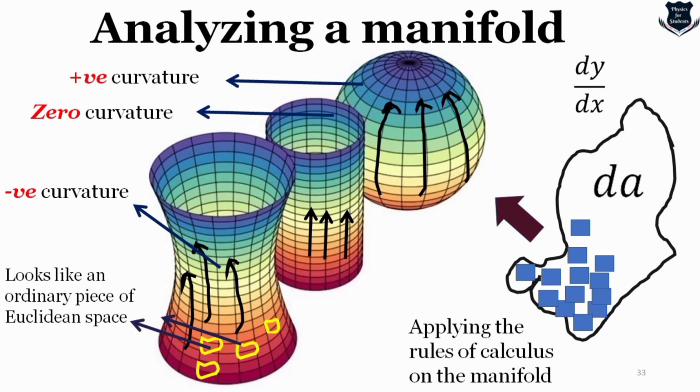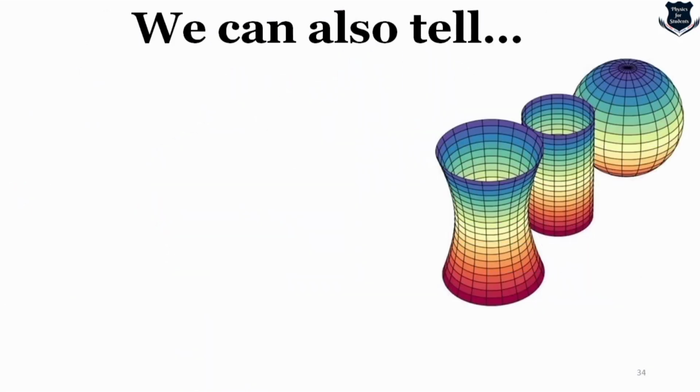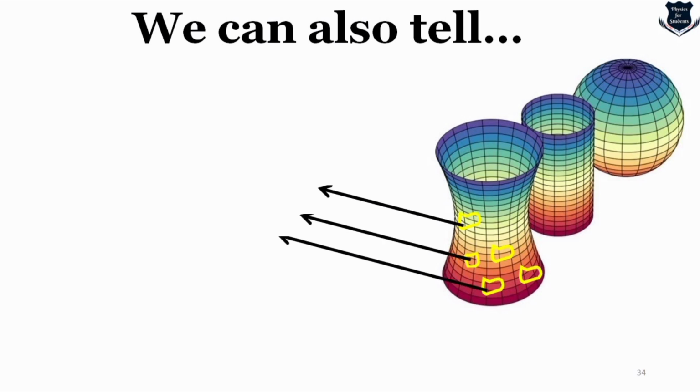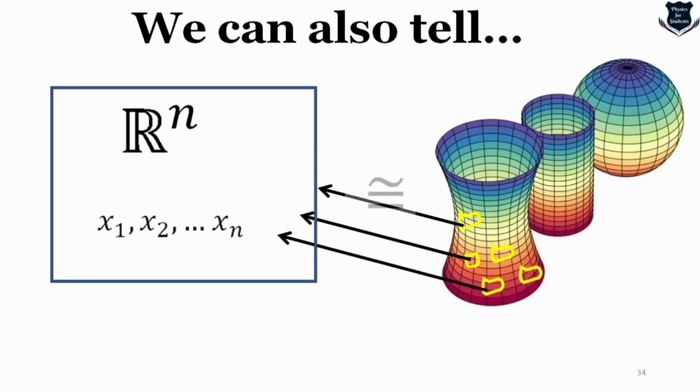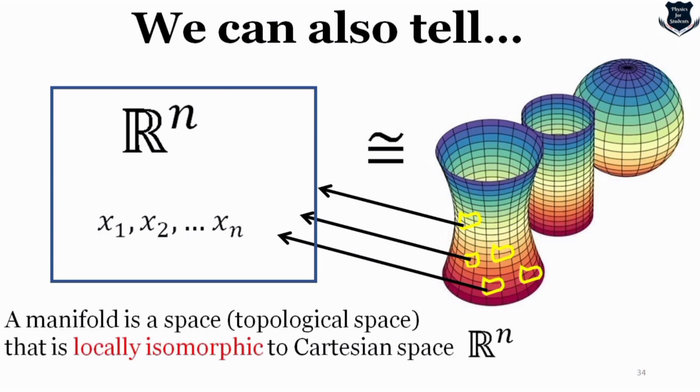So these yellow surfaces on the box look like ordinary Euclidean space, and it helps us to do calculus on this space. So we can say that these yellow surfaces emerging right here can be mapped into R^n. That means this part is locally isomorphic to the Cartesian space R^n.